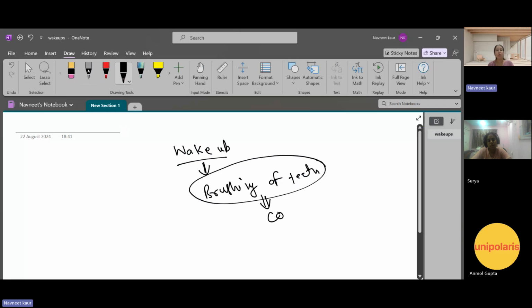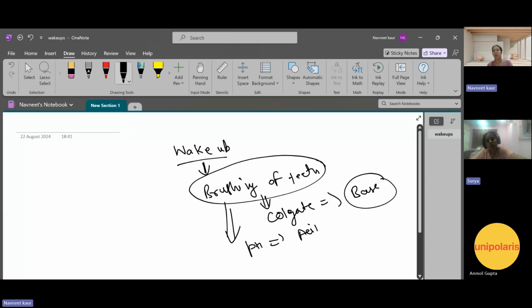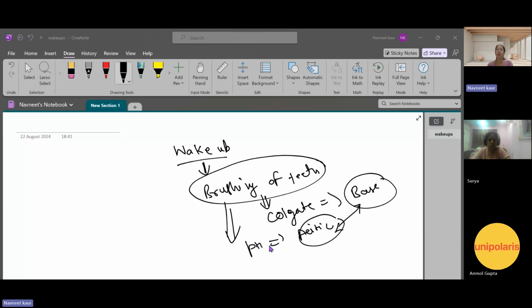Whatever toothpaste you are using, suppose Colgate, is generally considered a base. And why are we brushing the teeth? Because the pH level of our mouth is somewhat acidic in nature. So to neutralize the effect of acid in our mouth, we use the base. So that is also considered chemistry.